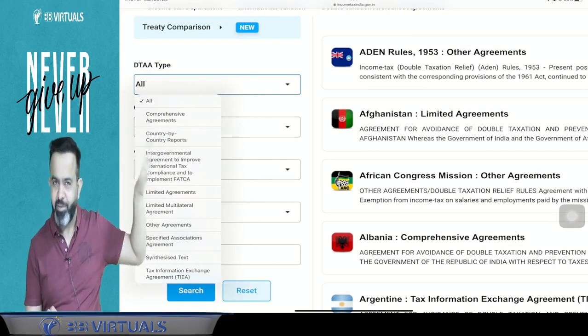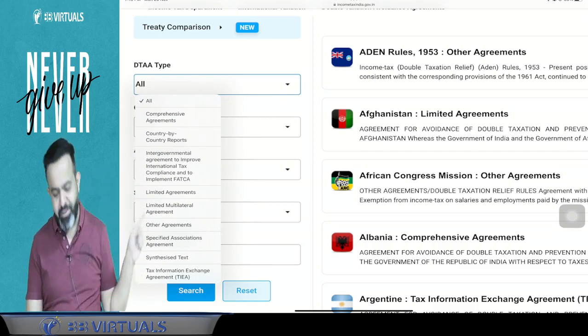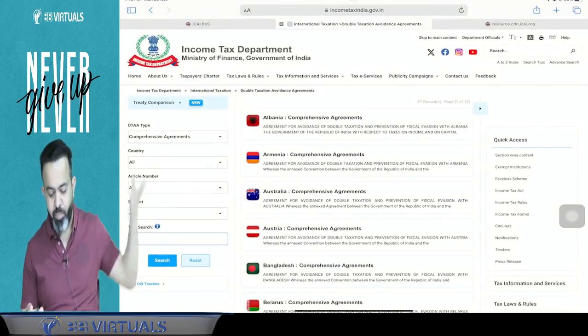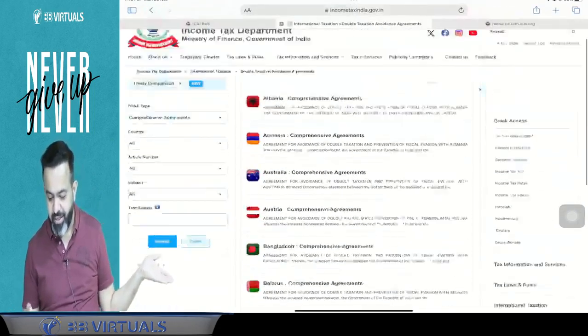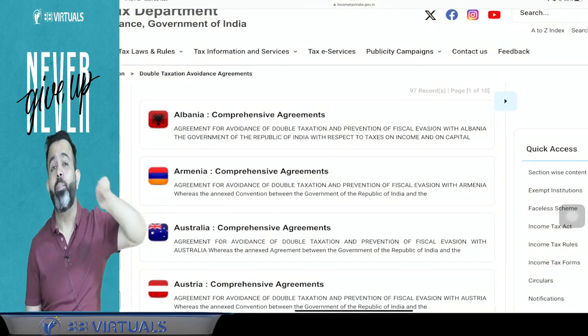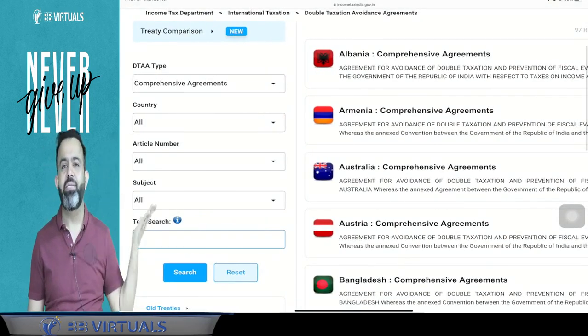Second is the country by country reports that we already studied there. One is the limited agreement. So what is the difference between the comprehensive? First, if I click on the comprehensive now, then there is a comprehensive agreement with all the countries, approximately 97 countries, and with these 97 countries we have the comprehensive agreement. Comprehensive means all types of income are covered here.